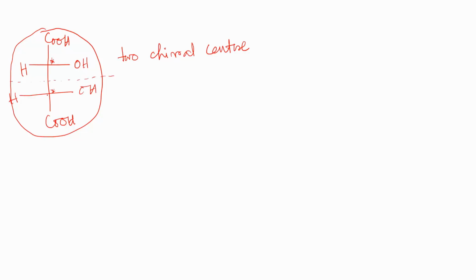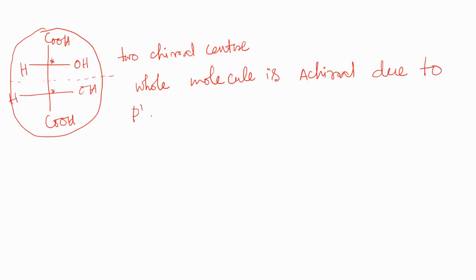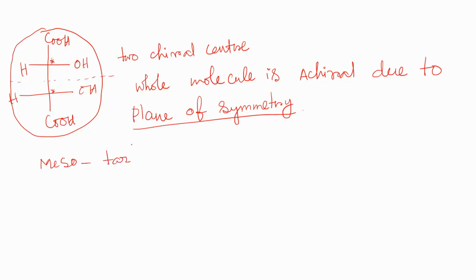So although this molecule has two chiral centers, the whole molecule is achiral due to the plane of symmetry. So this is the example of meso tartaric acid. The molecule is known as meso tartaric acid.